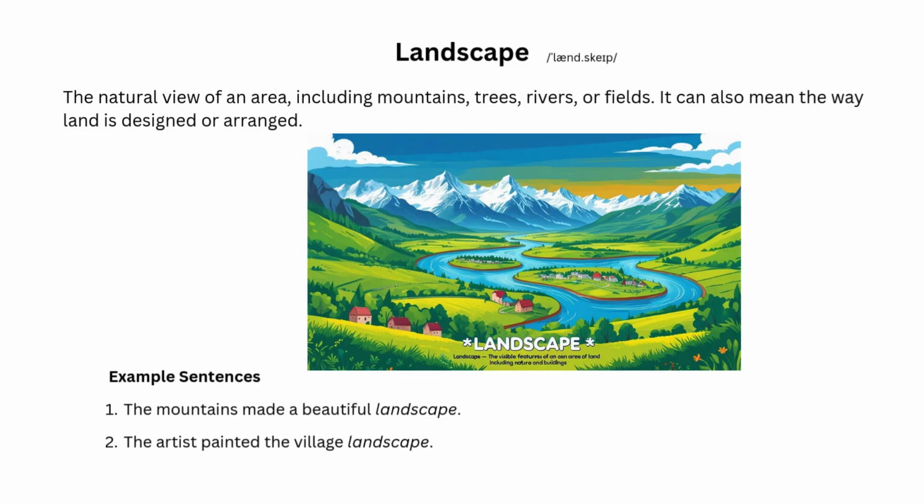Landscape. The natural view of an area including mountains, trees, rivers, or fields. It can also mean the way land is designed or arranged. Example sentences. 1. The mountains made a beautiful landscape. 2. The artist painted the village landscape.